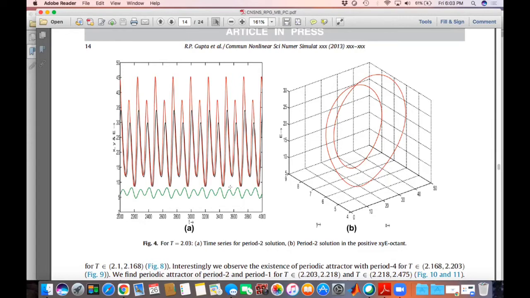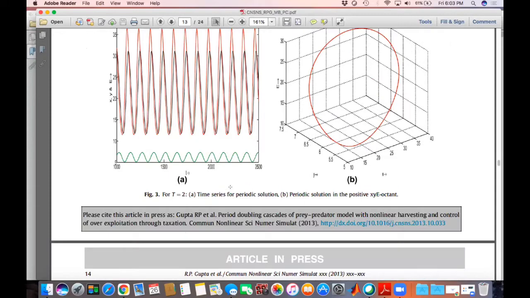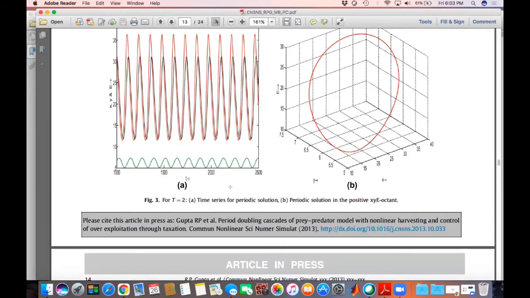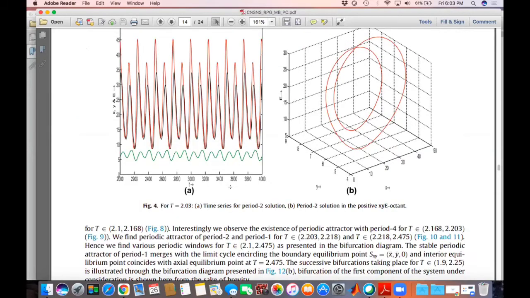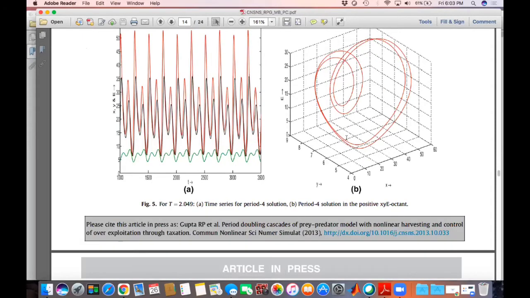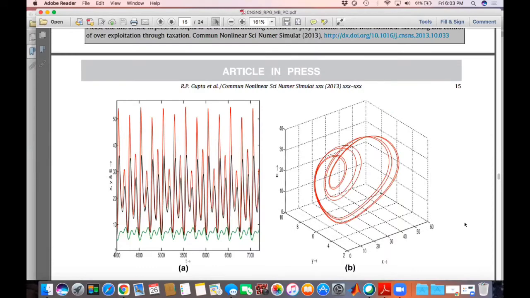If you look at the time series very carefully with the variation of the parameter, you can see that the time series changes to this, and then you can be sure that some sort of successive period doubling takes place that leads to spatiotemporal chaos. So this is period 2. Then for 2.049, this is period 4. Then we have period 8, and so on. And ultimately you will arrive at chaos.